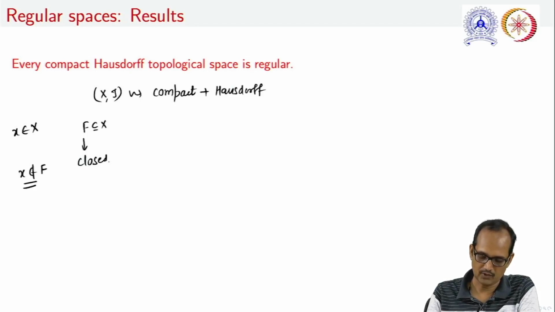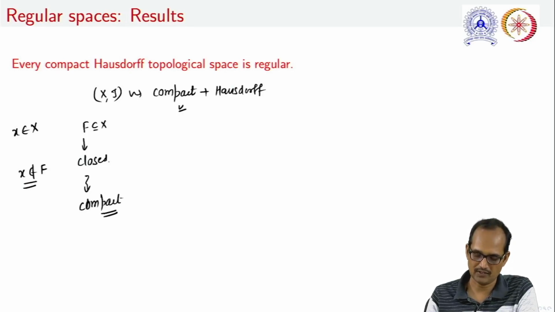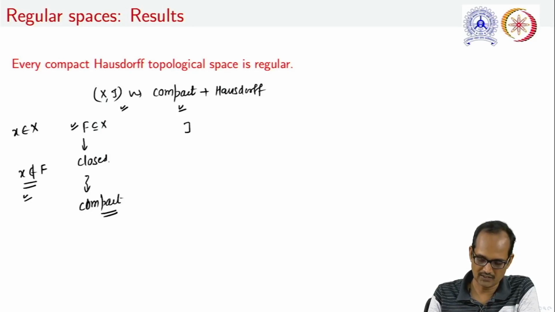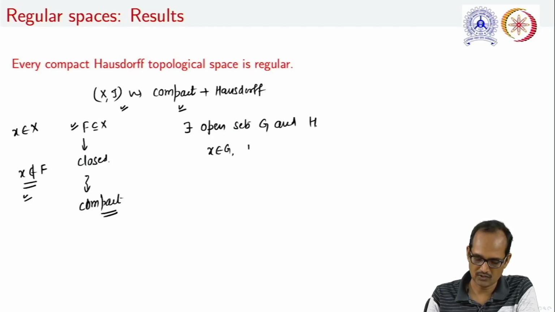It is to be noted that because this space is compact, this F will also be a compact subset of X. In the previous lecture, we have already studied that if the topological space is Hausdorff and we have a compact subset F which is not containing x, then by using that result, there exist open sets G and H, one containing the point, one containing the compact subset, and G intersection H is an empty set.